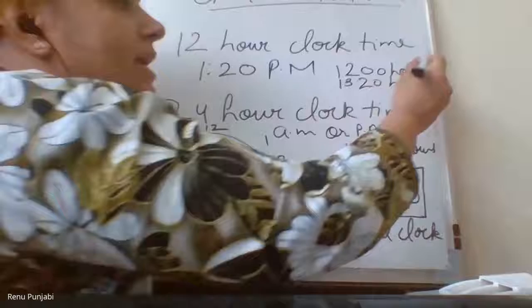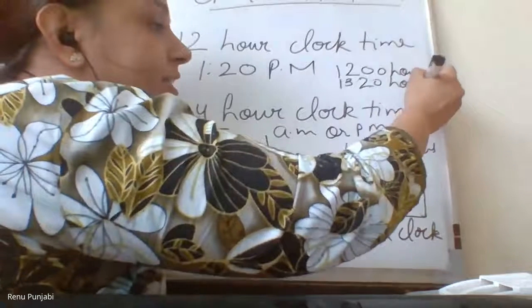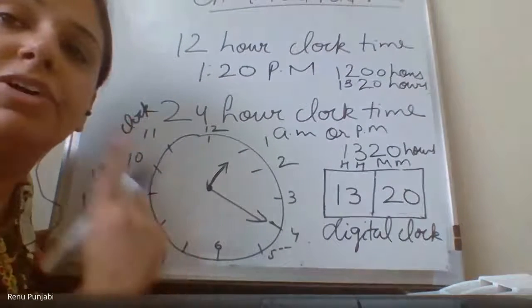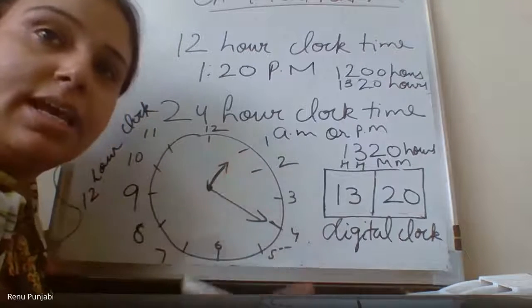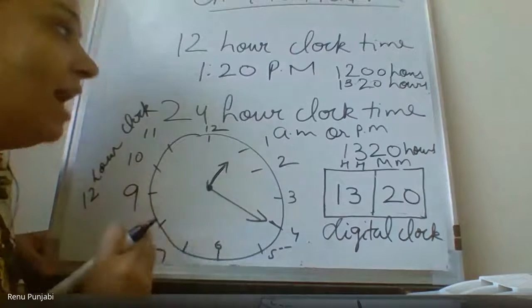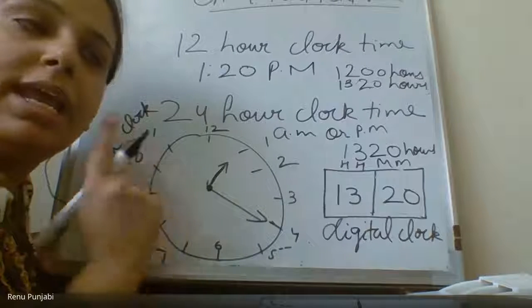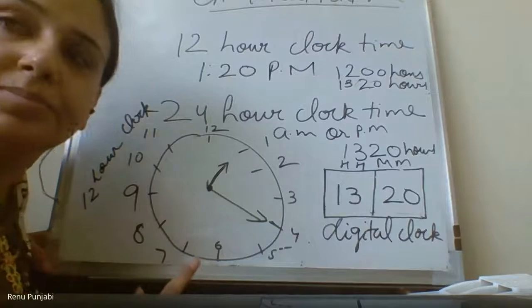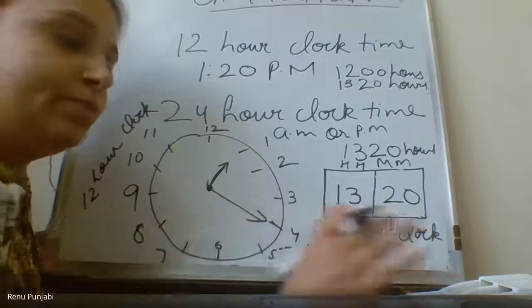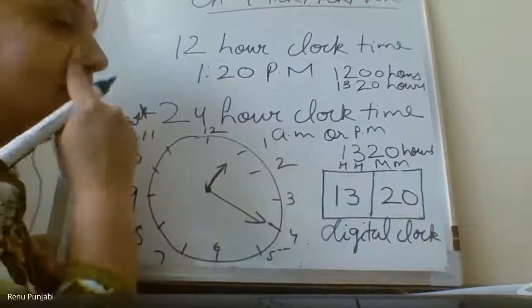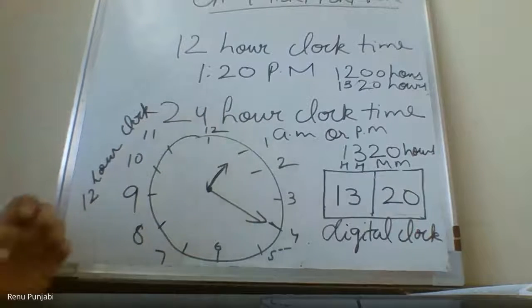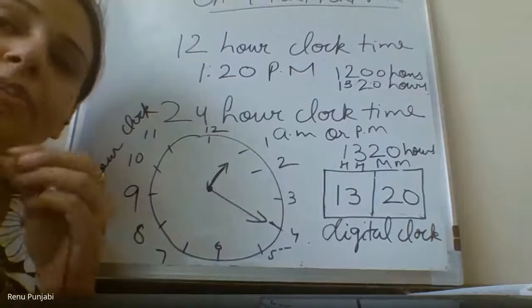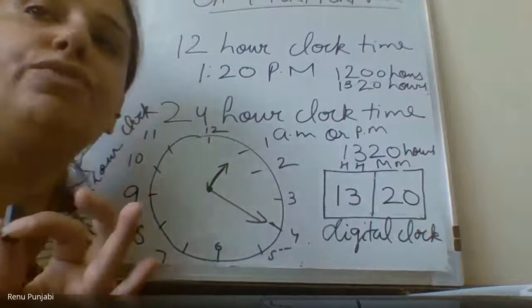Please remember that in the digital clock, the 24-hour clock, we will write hours, and in the 12-hour clock, we will mention AM and PM. One more thing: it is compulsory for the 24-hour clock to have 4 digits.